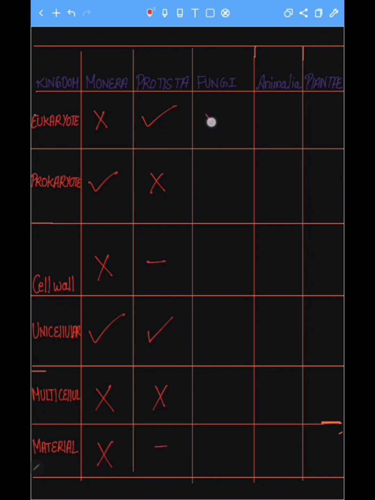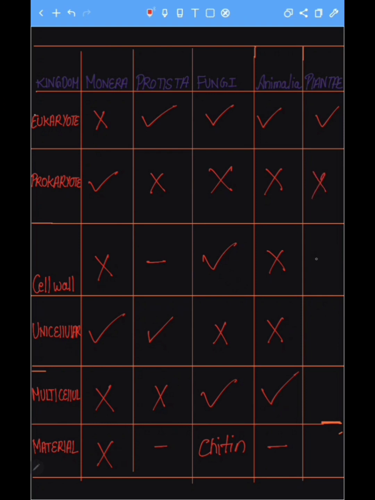Next is fungi. Fungi is eukaryote, yes. Animalia is eukaryote. Plantae is eukaryote. Fungi is prokaryote, no. Cell wall, yes. Unicellular, no. Fungi are multicellular. Material, it is made up of chitin. So here we write chitin. Next is Animalia. Animalia is not prokaryote. It doesn't have a cell wall. It is not unicellular. It is multicellular. And there is no cell wall.